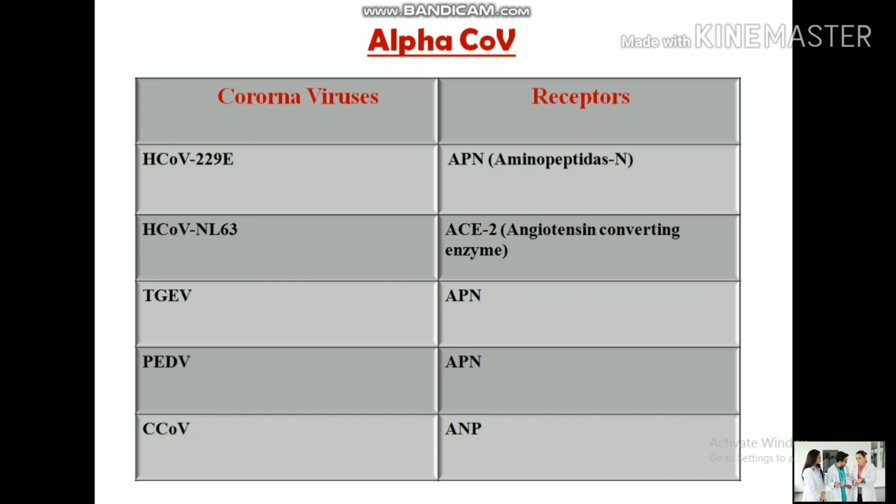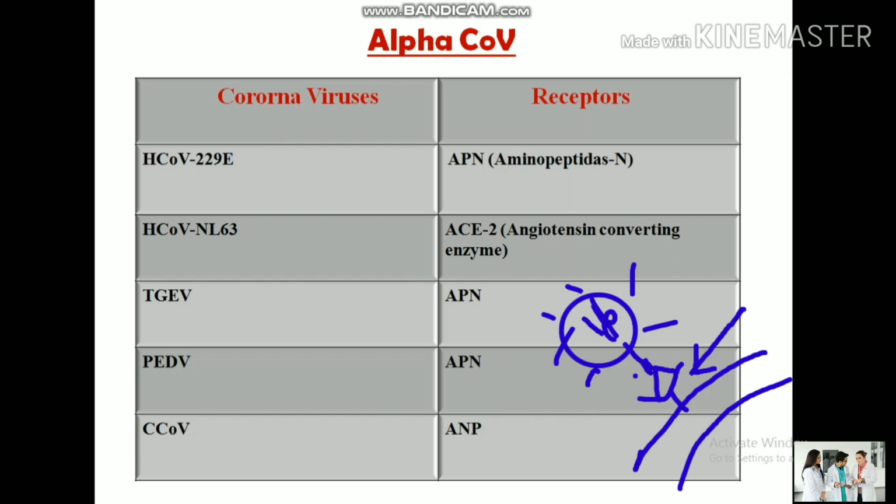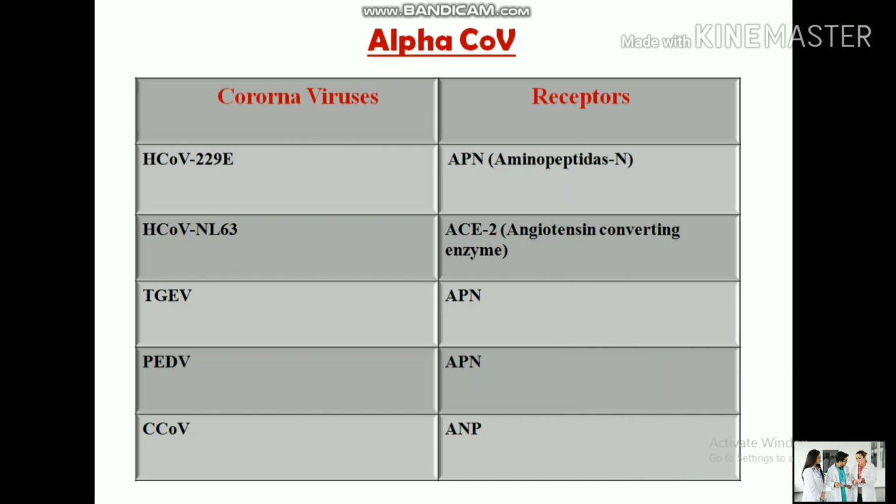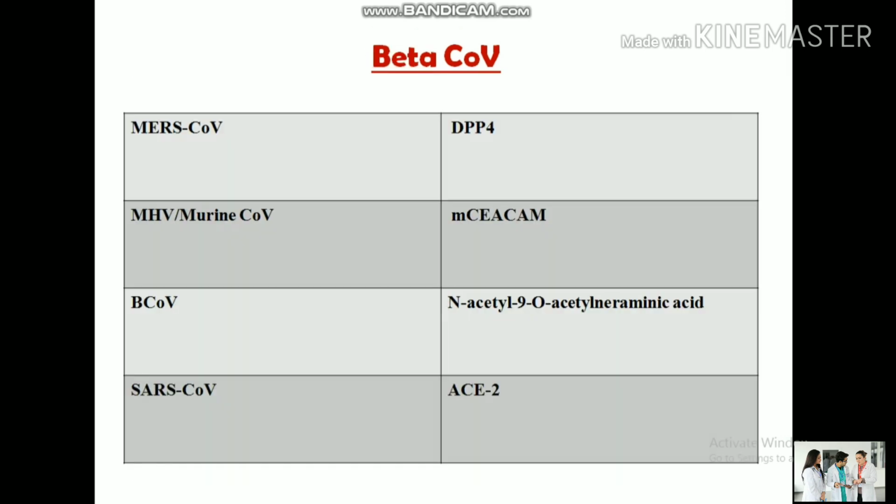aminopeptidase N receptor. So these receptors are surface glycoproteins or surface lipoproteins, which are very important, and they are helpful for the attachment of the viruses. Every virus has a different sort of receptor for attachment and for entry into the cell. For example, in the case of the hepatitis viruses, they have an affinity for the receptors of liver cells.